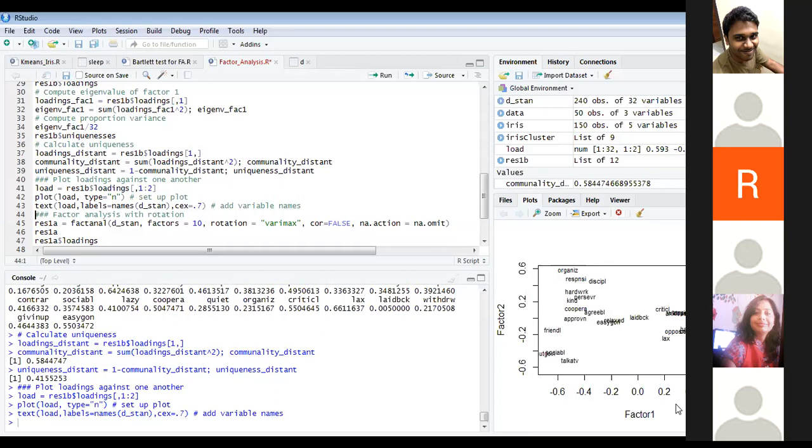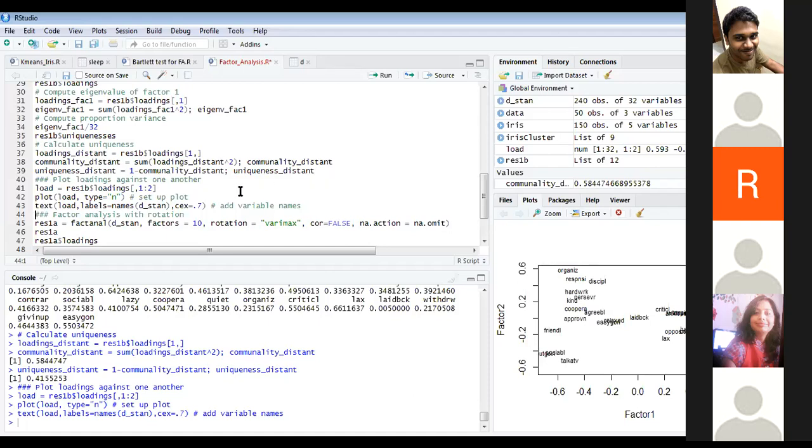When I see factor 1, you'll be able to find good weights for these variables, and for these variables it's kind of negative. So I'm plotting the factors that I've created against one another, and you can do it for all the factors to find out the relationship between them.